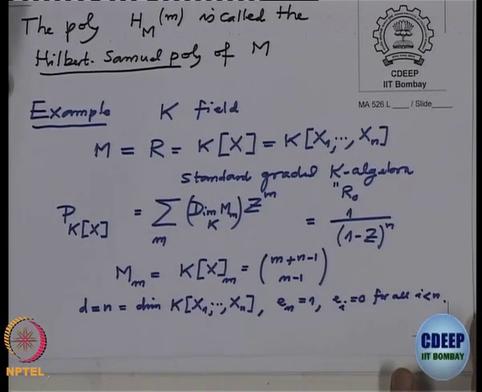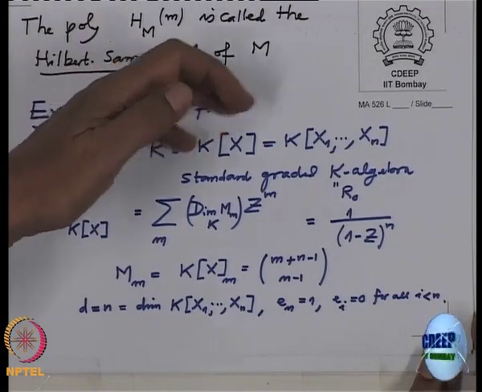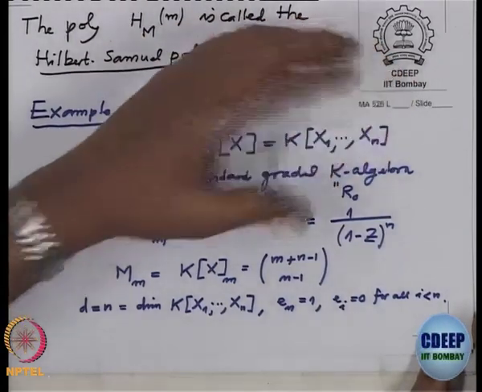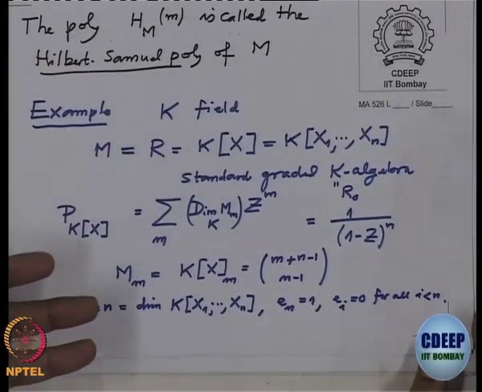Now you could also compute an example where you take a polynomial ring and choose one homogeneous polynomial of some degree and go modulo that and calculate.